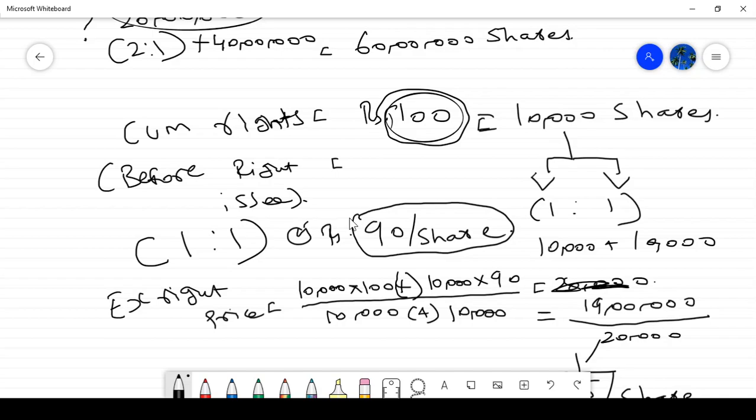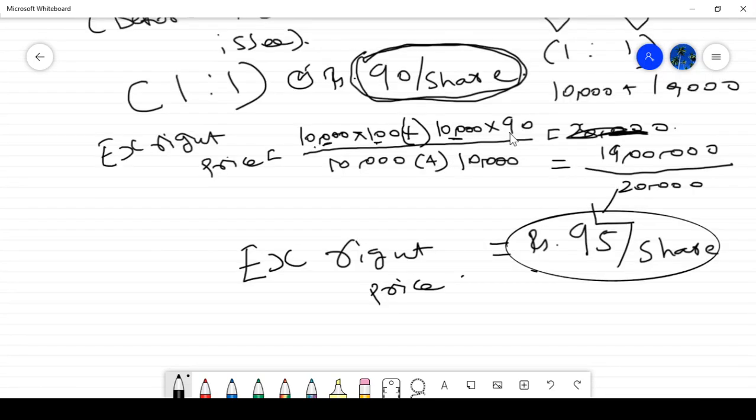After the rights issue, my share price becomes 95 per share. How? Because 10,000 into 100 is my existing shares. The rights issue is 10,000 into 90, divided by 10,000 plus 10,000, which will give you 95 per share. This is what they are trying to say there.